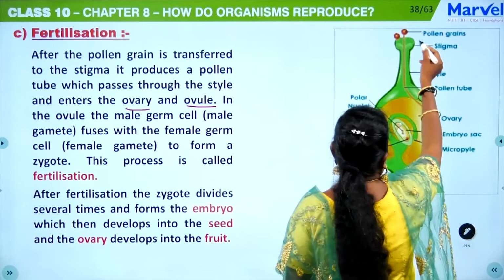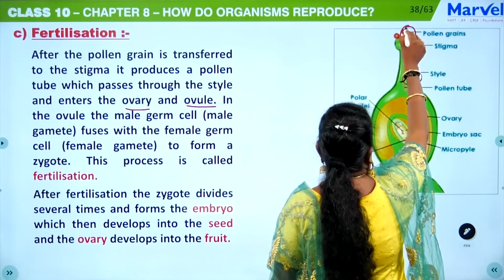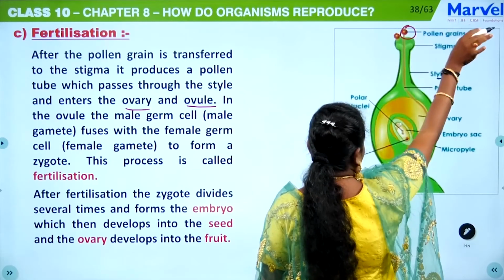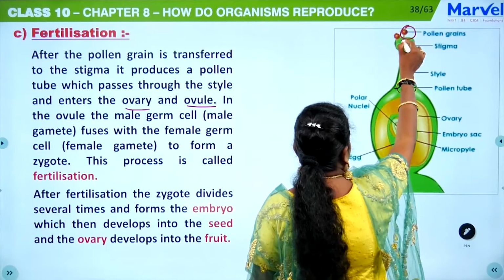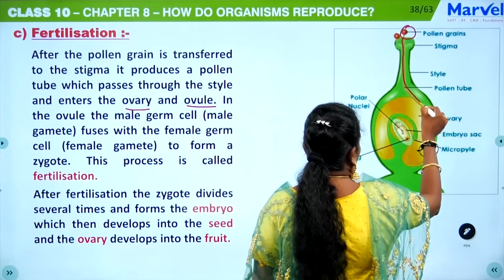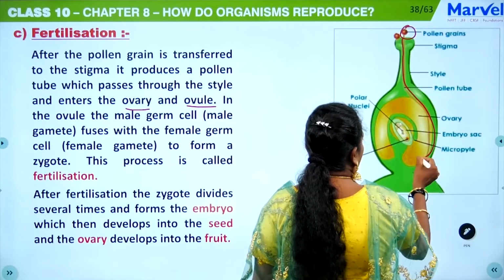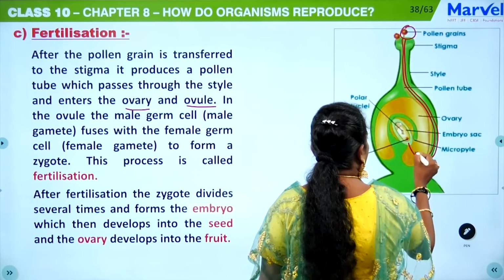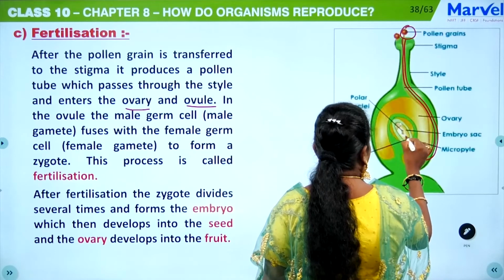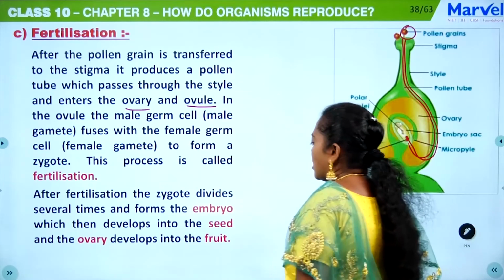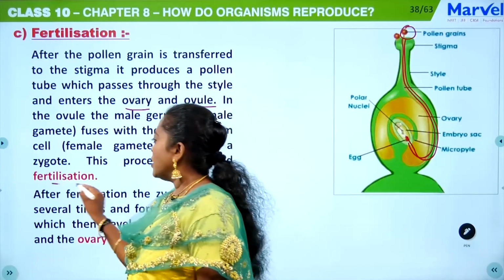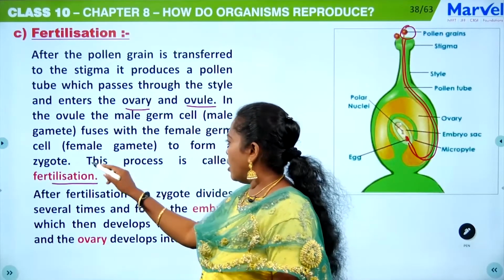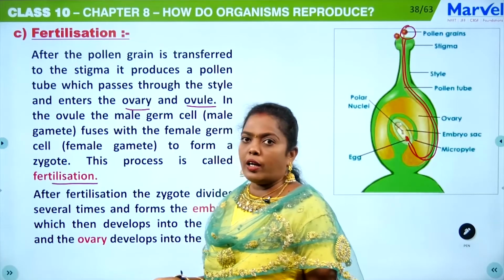So here you can see, this is the pollen grain, and after it has been attached here, that process is known as pollination. After the pollination, the pollen tube is formed, and slowly the male gamete will fuse with the female egg cell. That is known as fertilization. Zygote will be developed. After that, the embryo will develop.